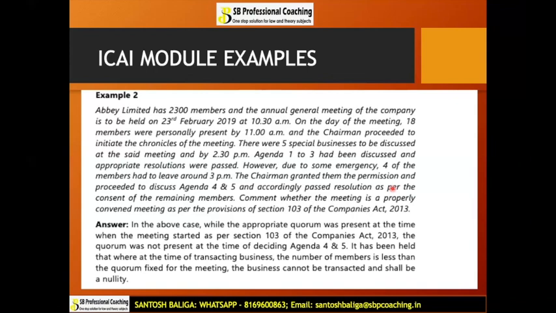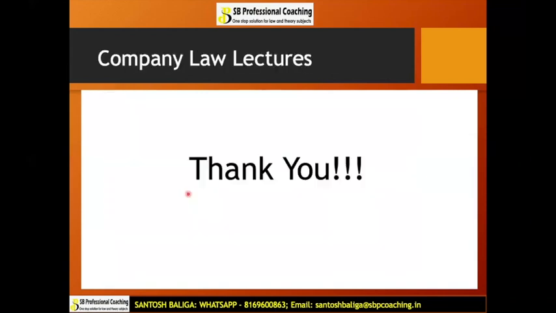So this was a good example. I hope you have understood both the examples and the provisions of quorum. So that's it for this session today, which speaks about quorum, section 103.